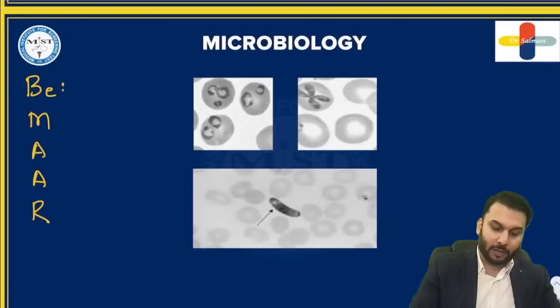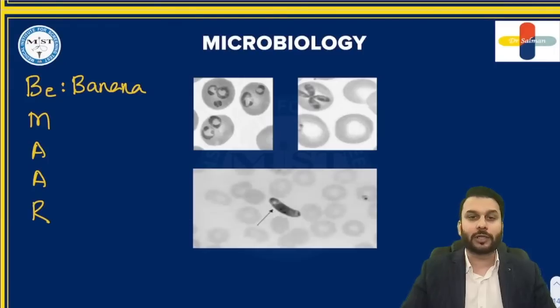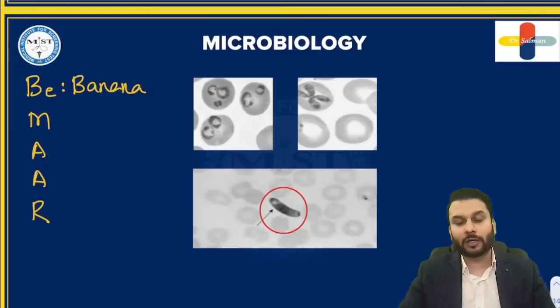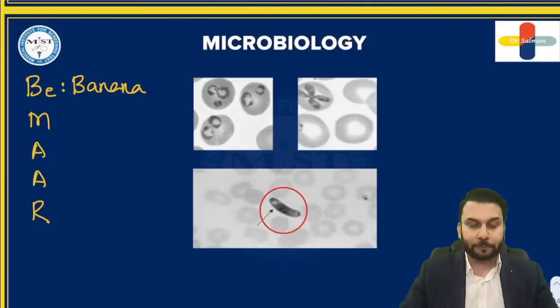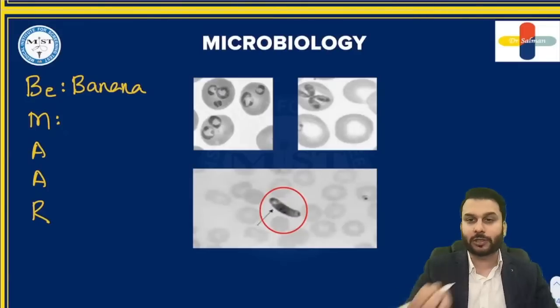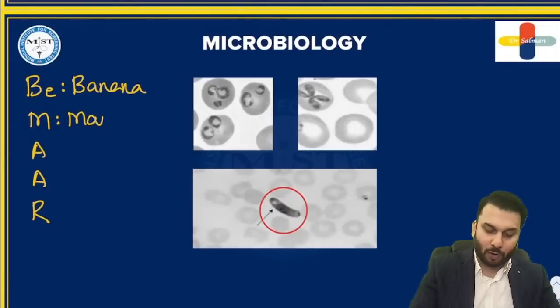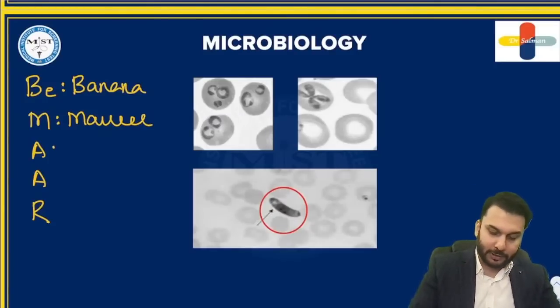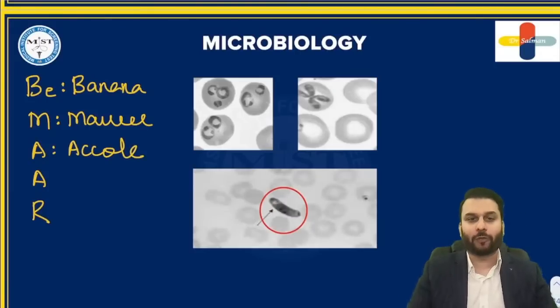So what is Bimar? First one is banana shaped. This is nothing but banana or crescent shaped gametocytes. So you're looking at this one right now. This is the banana shaped gametocyte, a very easy identification of falciparum. Next one, if you look here, you see some dots in here because they produce vacuolations in the RBC. These are called Maurer dots. Next, please remember, they produce these forms called accole forms, which basically look like headphones.